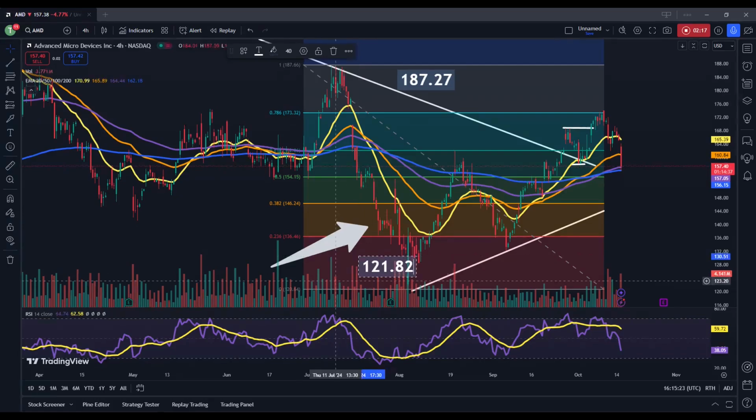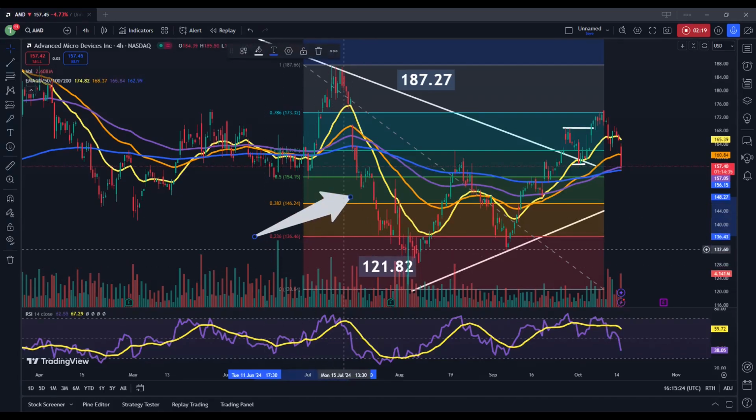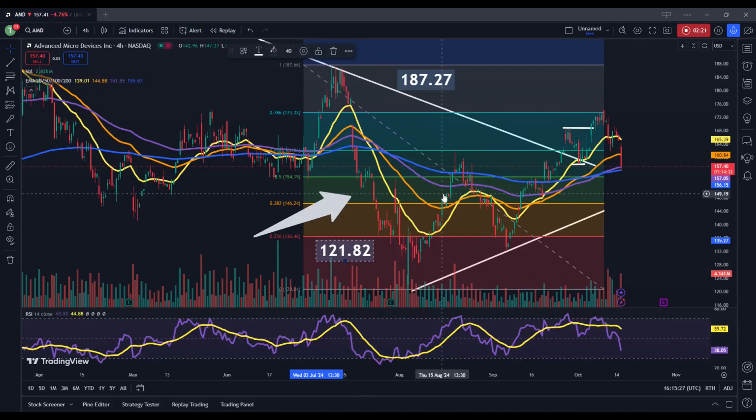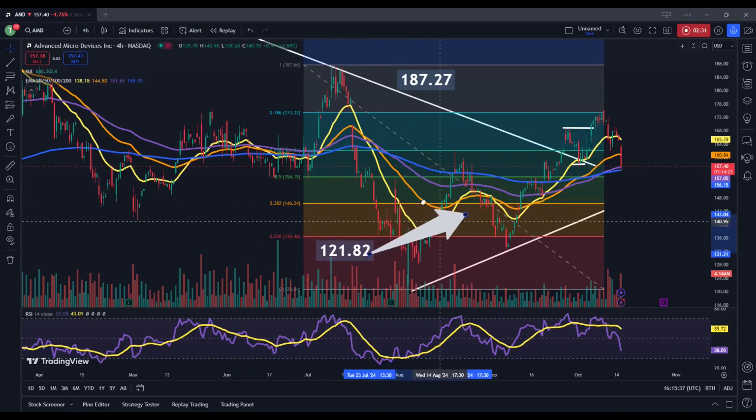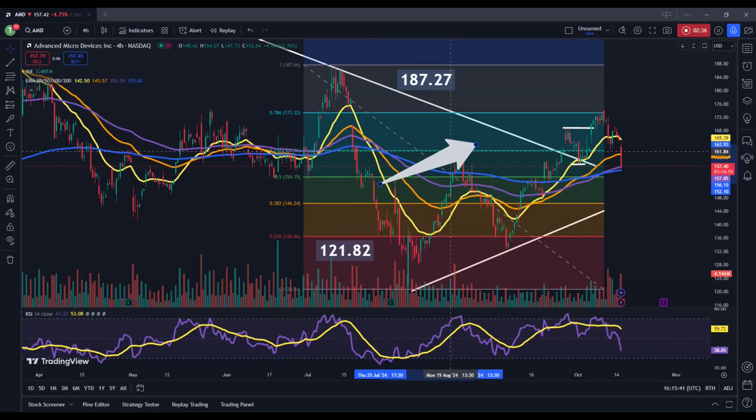And these levels are significant because this is how we're drawing the Fibonacci retracement zone here. And as we're seeing, we're getting some critical failures at one of those levels. So if we look at this price move from 187.27 to 121.82, that gives us a 78.6% Fibonacci retracement zone coming in at roughly 173.32.